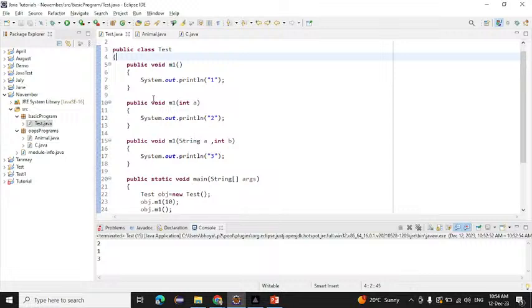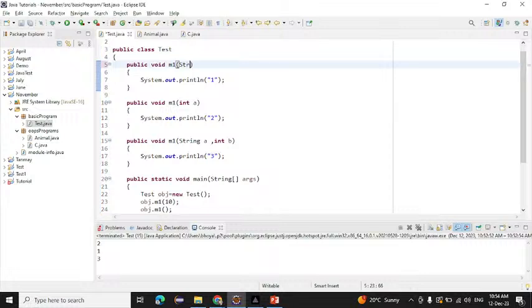You can make the parameters different like that. Int a you can write here, string a, int b. You can make it different in any other way. Like if you write string a also, that is okay. Suppose here we have string a and int b. If you want to differentiate, you can write int a comma string b also. You can differentiate in any way, but you have to declare different parameters. That is what is meant by method overloading.